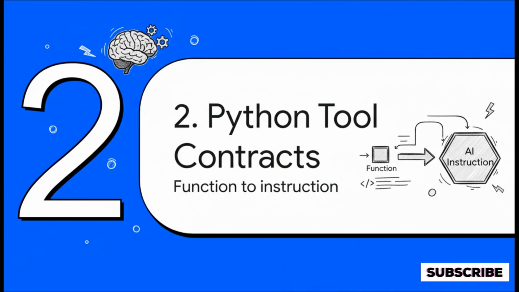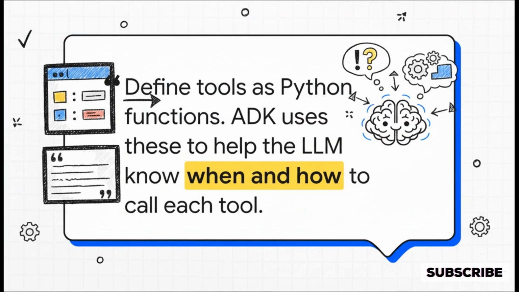So, how do we make these powerful tools? You might be picturing some crazy complex framework, but the answer is actually incredibly simple. It's all about turning a regular, everyday Python function into a crystal clear, powerful instruction for an AI. And this quote from The New Stack really nails it. There's no secret sauce here, no proprietary magic. We're just using standard Python best practices: functions, type hints, and docstrings. The ADK framework is just really smart about using these things to tell the large language model, the LLM, what to do and when to do it.